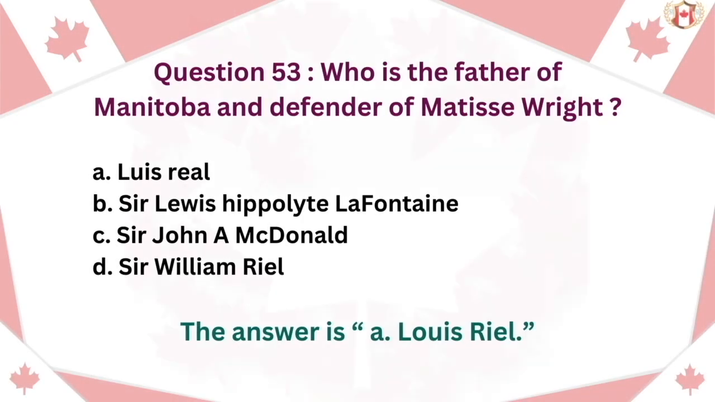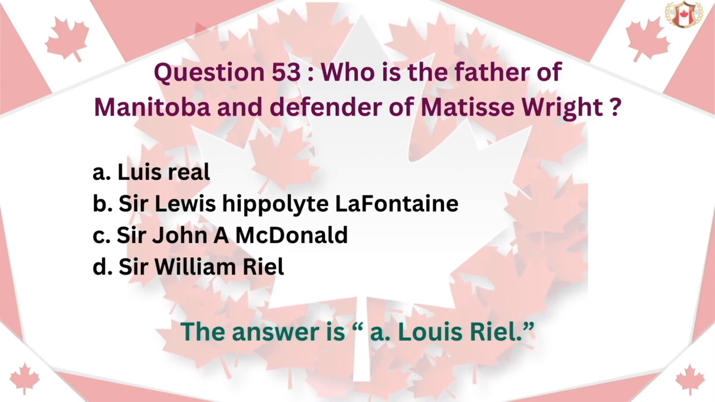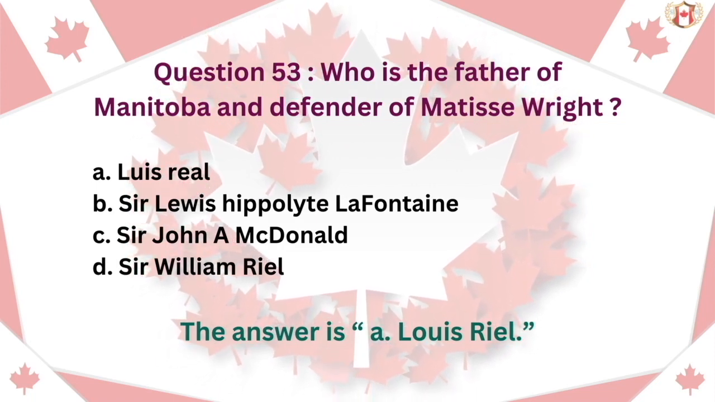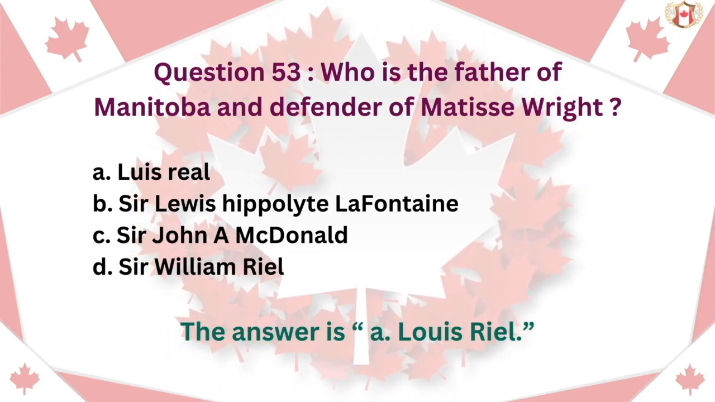Question 53. Who is the father of Manitoba and defender of Métis rights? A. Louis Riel. B. Sir Louis Hippolyte LaFontaine. C. Sir John A. Macdonald. D. Sir William Riel. The answer is A. Louis Riel.